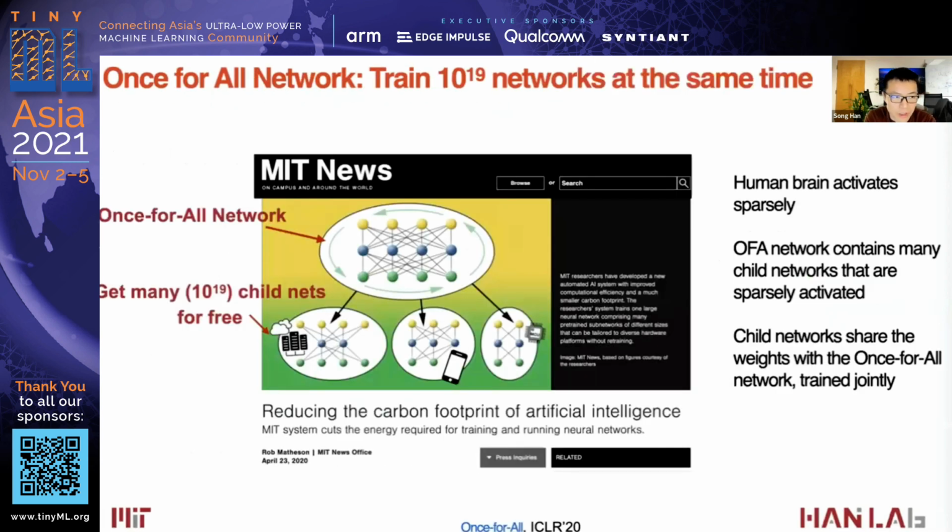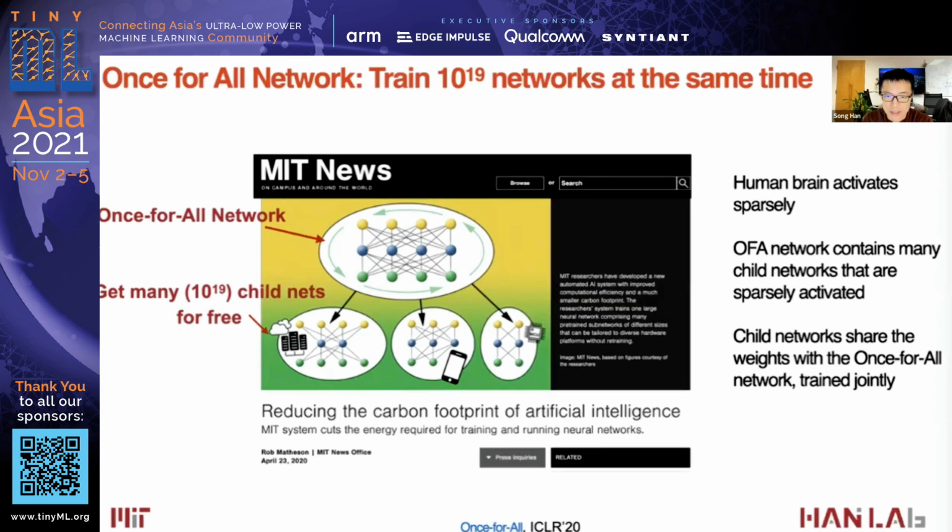We designed an algorithm called once-for-all network that can train 10 to the 19th networks at the same time. Therefore, we can easily select different subnetworks without training again, so that we can very quickly evaluate accuracy without any retraining. We can train a surprisingly large number of child networks, up to 10 to the 19th, for free. Therefore, during the neural architecture search process, we can select a larger subnetwork for cloud devices and a smaller neural network for smaller devices like microcontrollers.